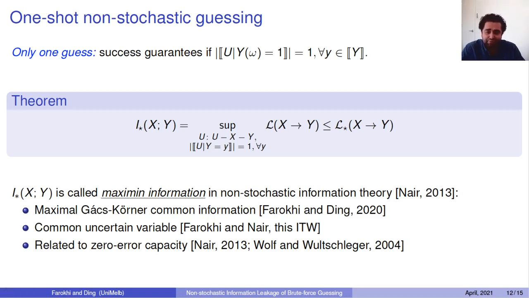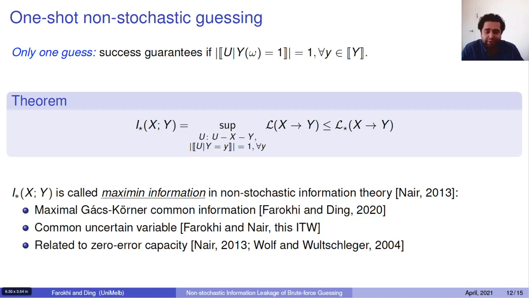And it's related to the Gács-Körner common information. When you don't worry about the probabilities anymore, you take a supremum over them, and it has been shown in the past to be quite intimately related to the zero-error capacity in a work in 2013 in the non-stochastic framework, and in the stochastic framework in a work by Wolf and co-author in 2004. Okay, and also in another paper by myself and another co-author in this ITW, which if you want you can get to see, we can show that this I star is intimately related to this common uncertain variable.